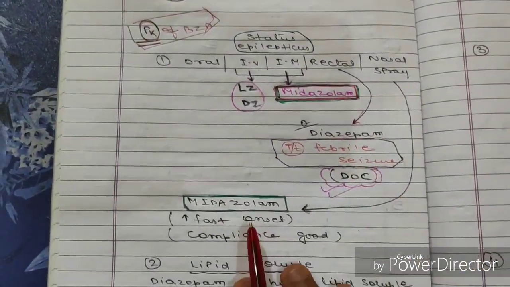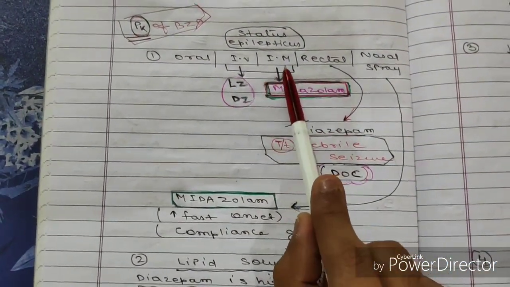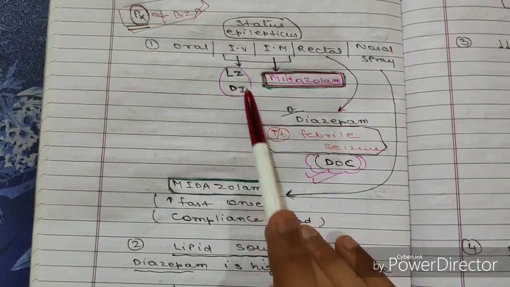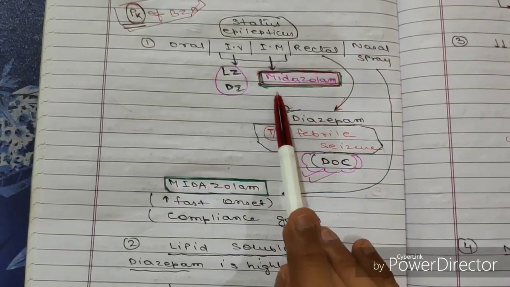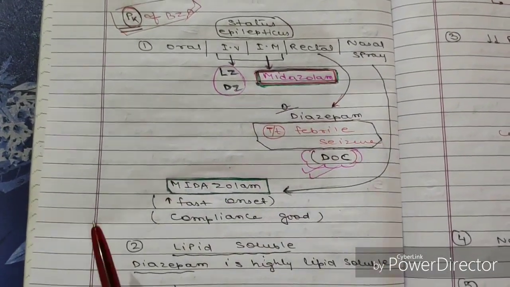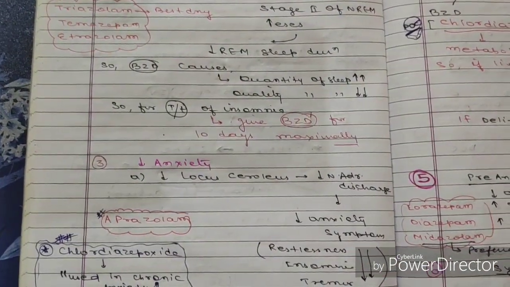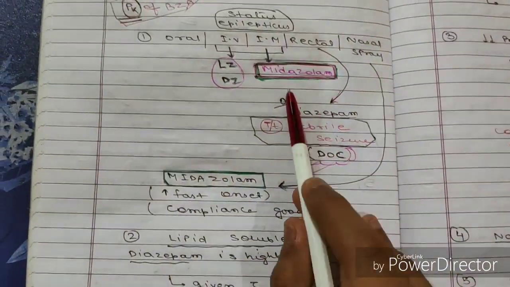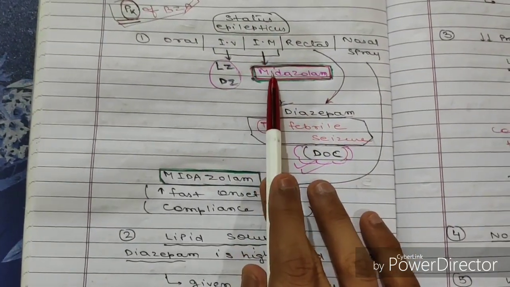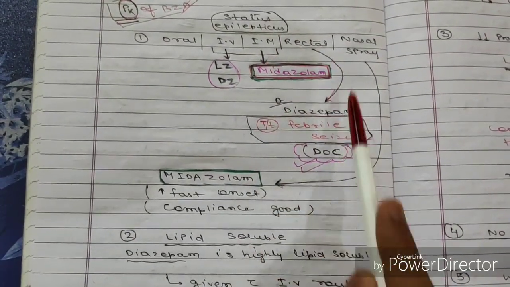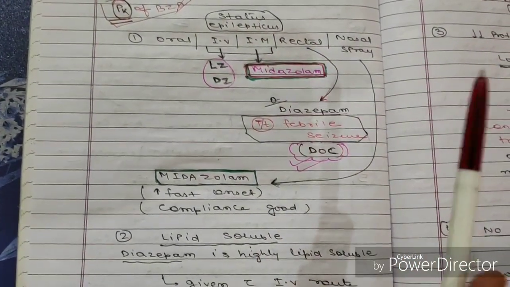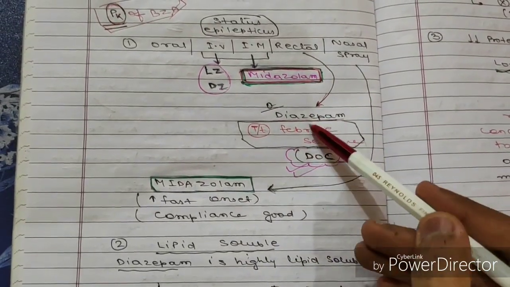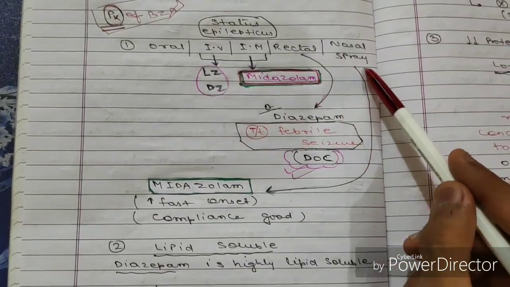Now coming to the pharmacokinetics of benzodiazepines. So oral, IV route, intramuscular, rectal, nasal spray, all the routes. The IV route is used for lorazepam and diazepam, and the intramuscular route for midazolam. We have discussed midazolam here in pre-anesthetic medication. This midazolam is usually given through the intramuscular route. Then through the rectal route we can give diazepam for the treatment of febrile seizures. This is the drug of choice for febrile seizure, diazepam through the rectal route.